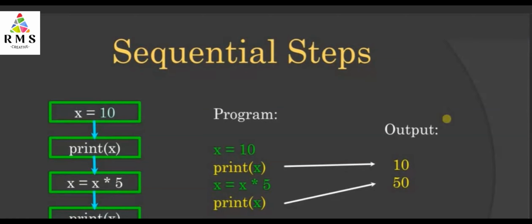So what is the initial value of x? It is 10. 10 into 5, we are going to get the value 50. This value 50 will be assigned to x. Thus x will be modified to the new value 50. So the fourth line, print x, is going to print the updated value, which is 50. Friends, as you can see, these are sequential steps. We have used print x 2 times. Initially the x value was 10, so it is printed. The second time the x value is updated to 50, so we are going to get the output as 50.